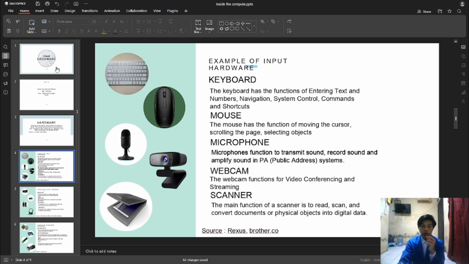Microphone. The microphone's function is to transmit sound, record sound, and amplify sound in a PA system. Webcam. The webcam's function is for video conferencing and streaming. Scanner. The main function of a scanner is to read, scan, and convert documents or physical objects into digital data.